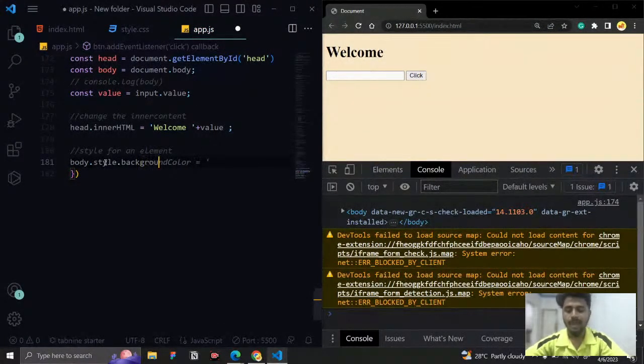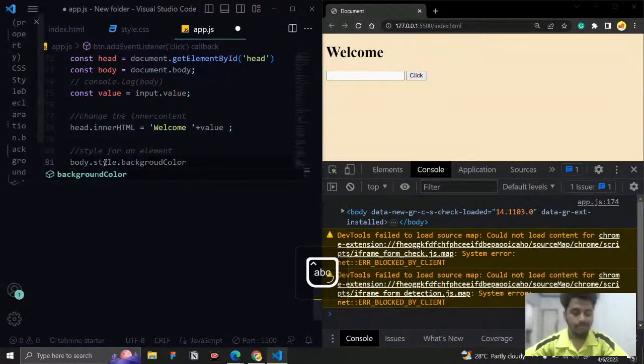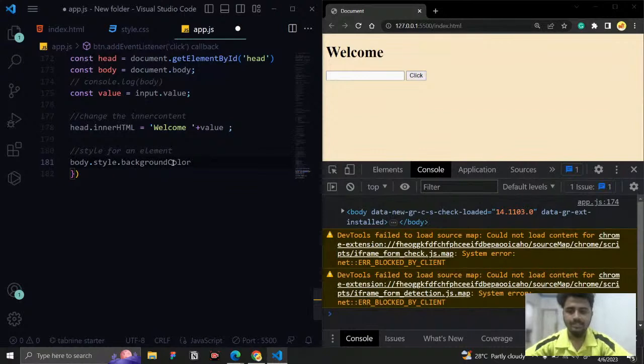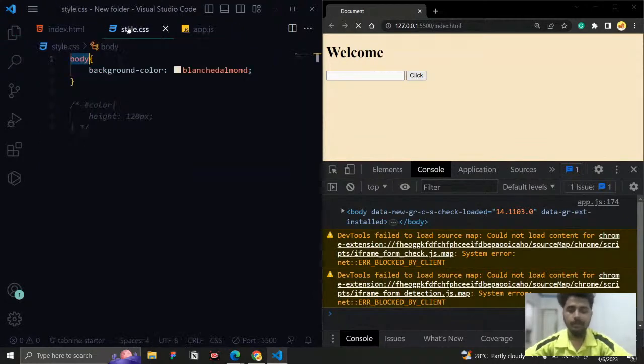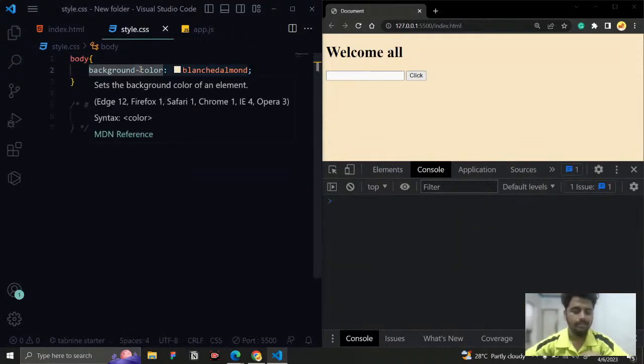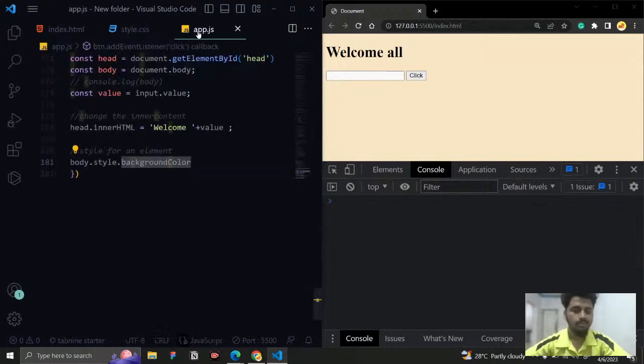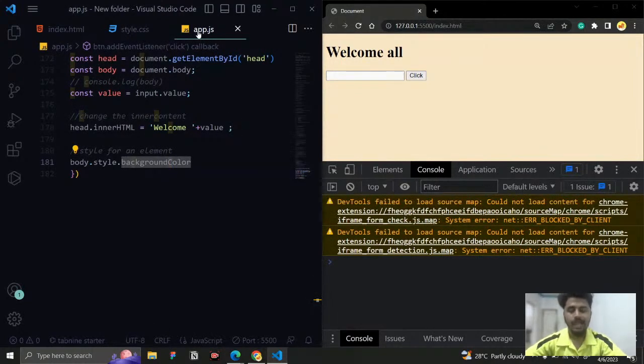So here it is going to be backgroundColor, and JavaScript uses lower camel case. I already mentioned it. You can see the upcoming word is going to be capitalized and the starting letter is going to be small, and it will follow the lower camel case. In CSS it follows the kebab case separated by dashes, and here it is not separated by dashes. It has the capital letter before the word color. Okay, and here right now we fetched it. I just want to tell what is the color I want to change.